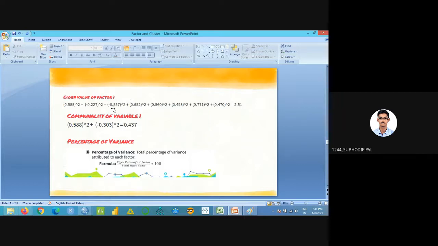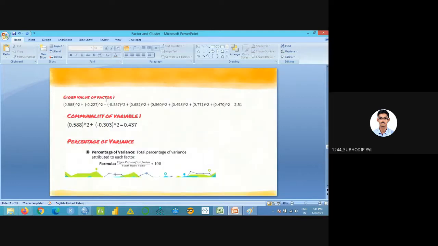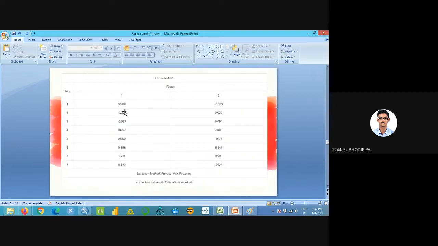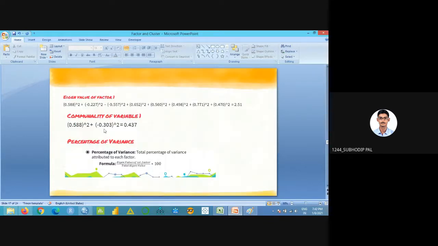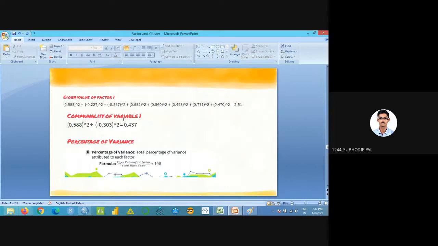So this is another output. There are only 2 factors, factor 1 and factor 2, and 8 items. Items mean variables here. From 8 variables, we are getting 2 factors. So how do we calculate the eigenvalue of factor 1? The sum of squares of the loadings: 0.588 squared plus 0.227 squared, and so on. This is the communality we will calculate: 0.588 squared plus minus 0.303 squared. This is how we will calculate the communality.